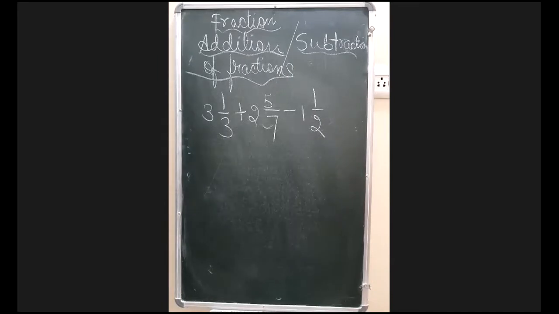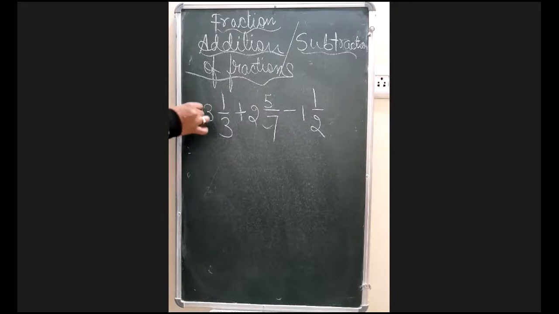Now always remember, when the numbers are in the form of fractions, first check whether they are written as proper, improper or mixed fractions. So you can see this question is written in the form of mixed fractions. So सबसे पहला काम रहेगा that you need to convert it.